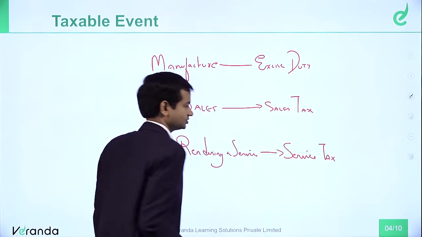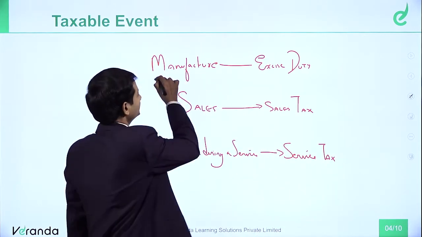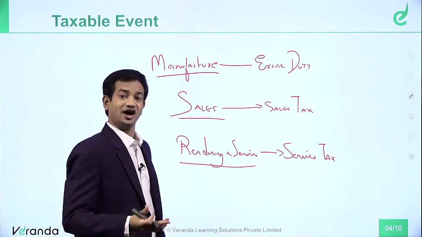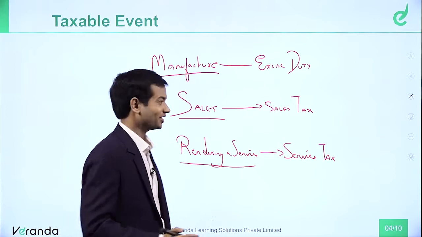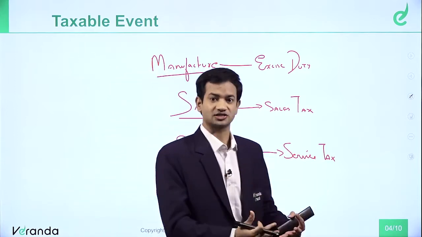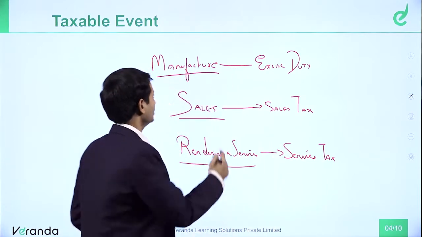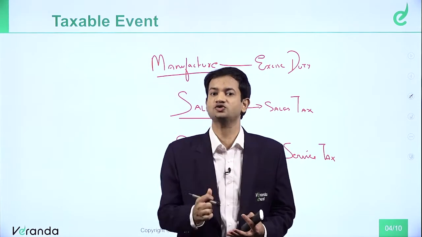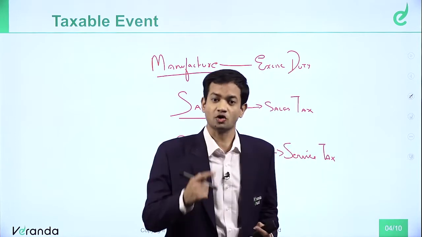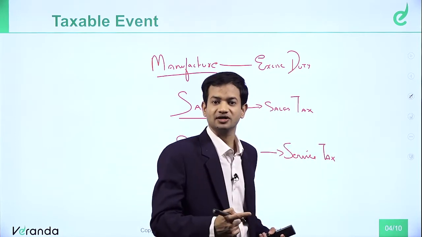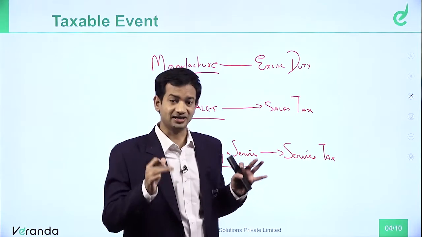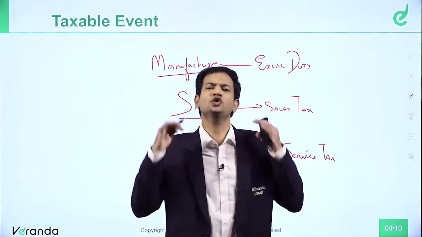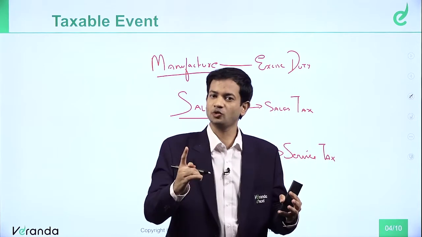So, just giving some examples. In the earlier law, these were the taxable events. That means when you provide a service, in the earlier law we had to pay service tax. When you sell goods, when you do sales, you will have to pay sales tax. When you manufacture goods, on manufacture you have to pay excise duty. So these were taxable events. That means on happening of an event, tax was required to be paid, and liability arose in the books of accounts. So earlier these were the taxable events. That means when you do an event, you pay the tax.